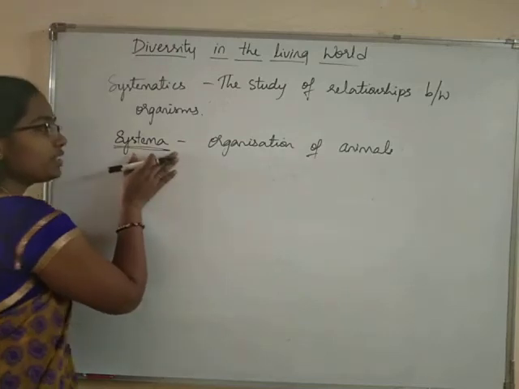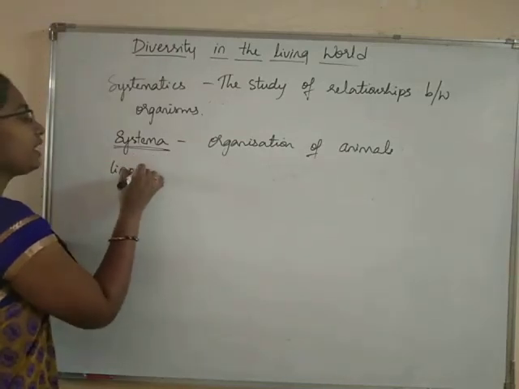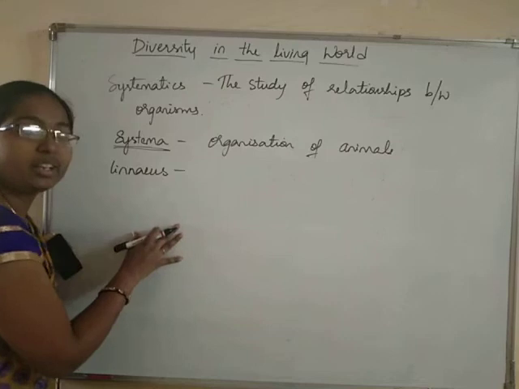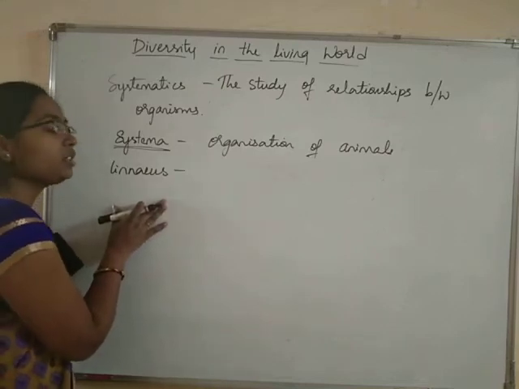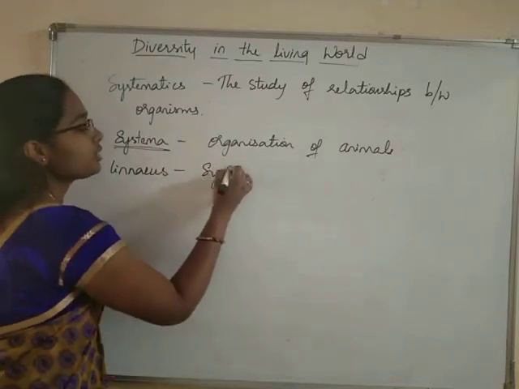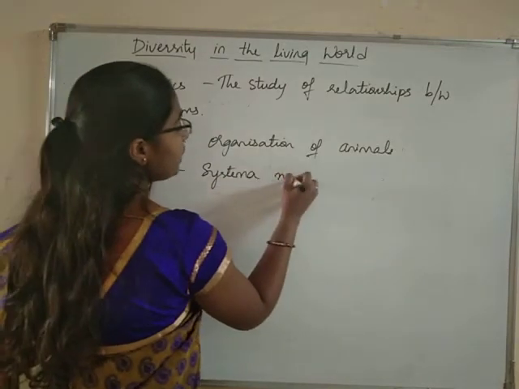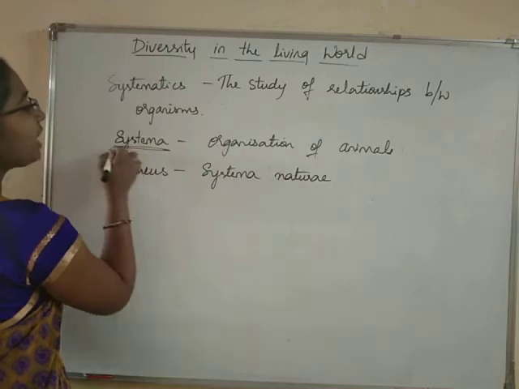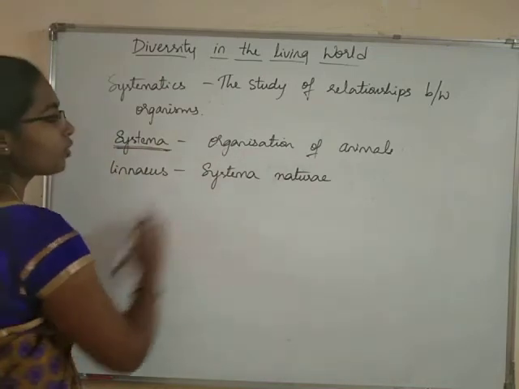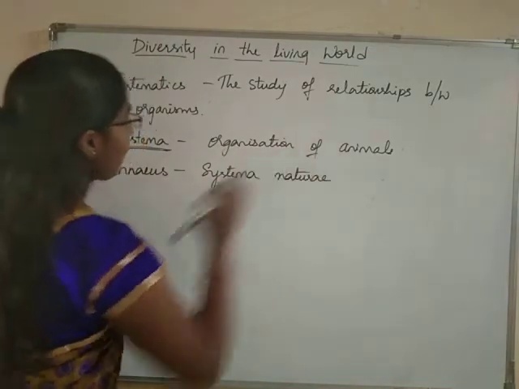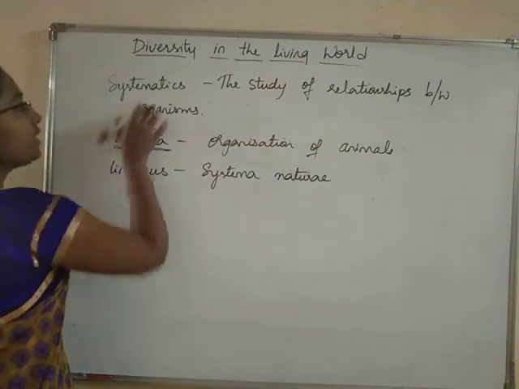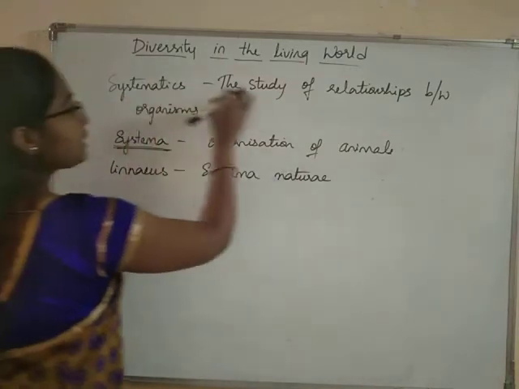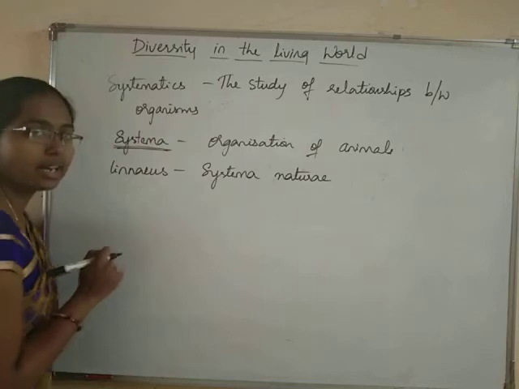According to this name only, Linnaeus gave a title to his book called Systema Naturae. This is the title given to the book of Linnaeus by considering this word systema, the organization of the animals. Okay. In systematics, as I have told you, we are studying the relationships between the organisms.